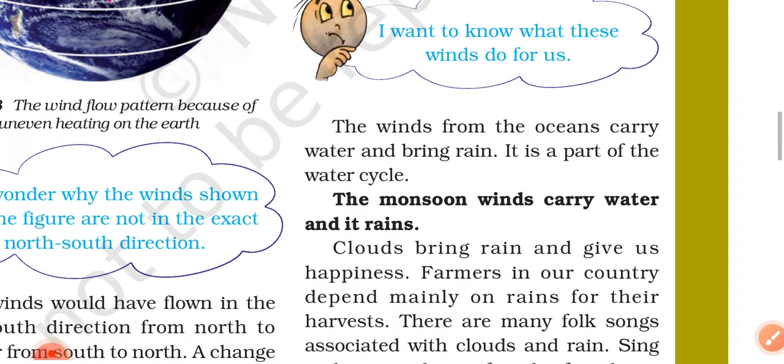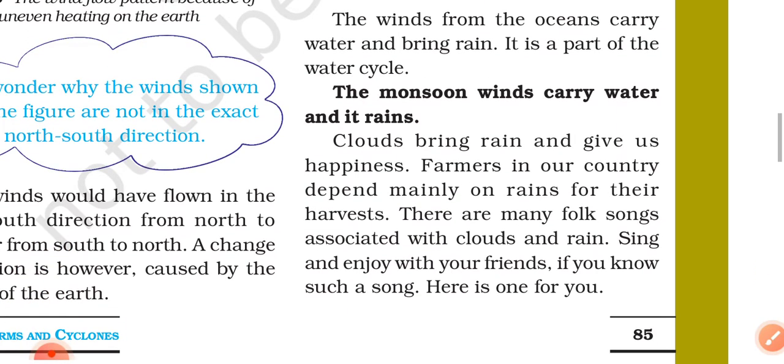It is a part of the water cycle. The monsoon winds carry water and its rain clouds bring rain and give us happiness. Farmers in our country depend mainly on rains for their harvest. There are many folk songs associated with clouds and rains. Sing and enjoy with your friends. If you know such a song, here is one for you.